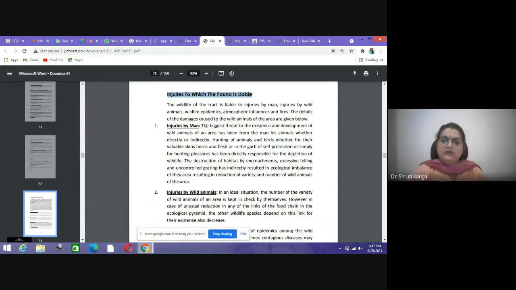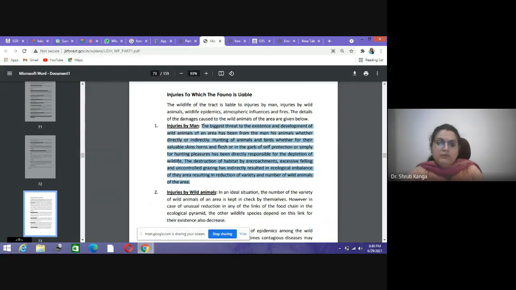Like in our previous studies, where we studied the human-elephant conflict, we have studied that the encroachments into the different forested areas cause a lot of disturbance and play a very important role in the damage of different forest habitats.